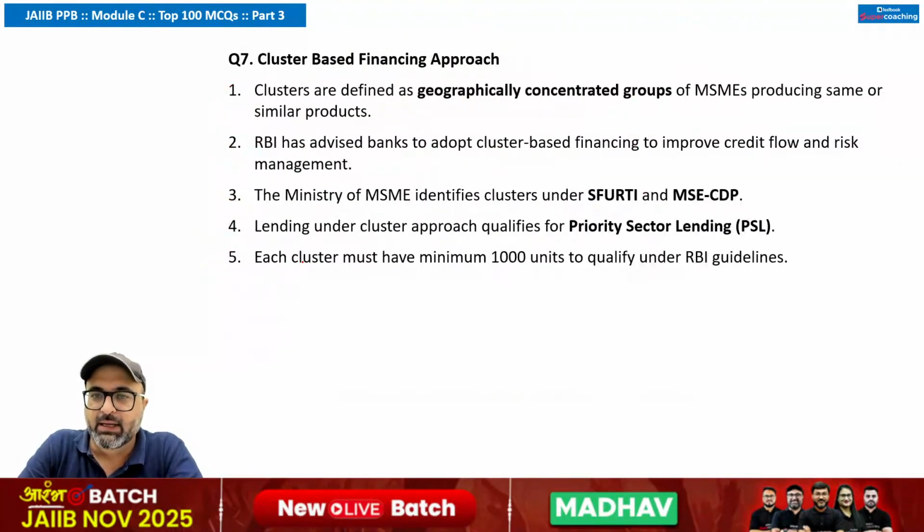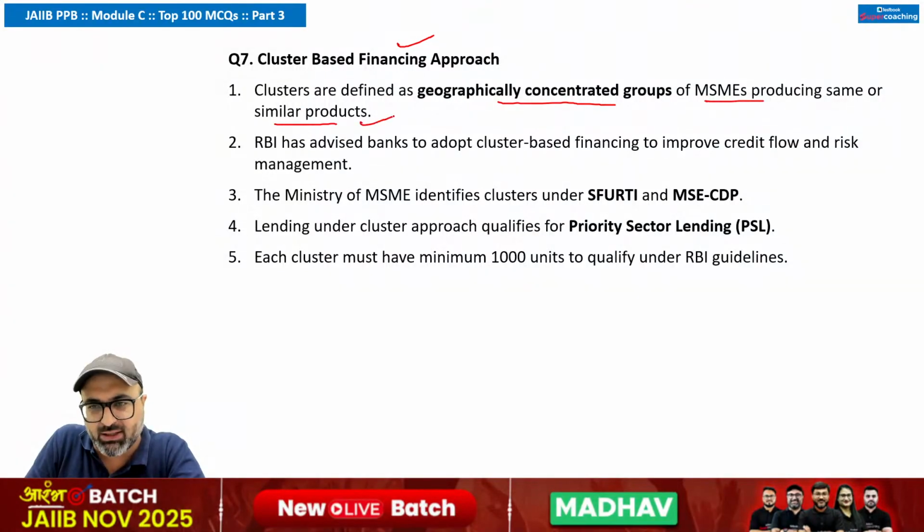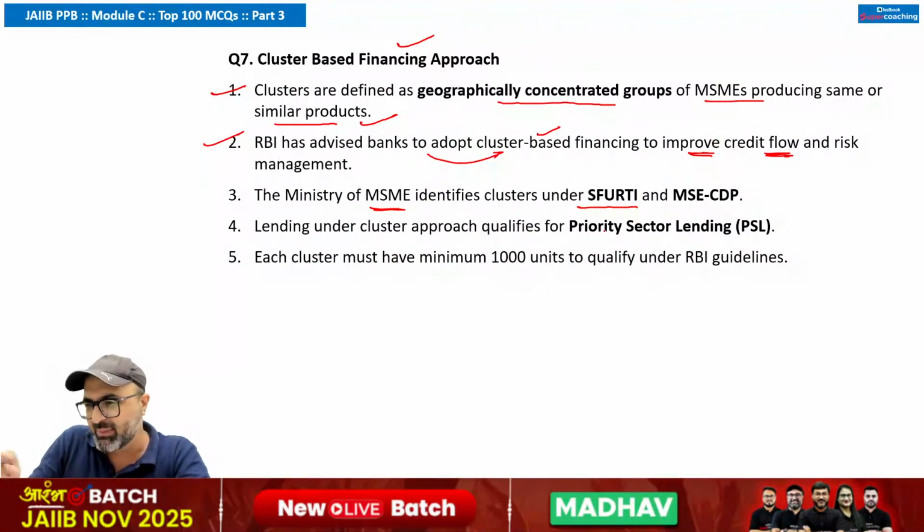Now it's fine. So the next question is cluster-based financing approach. Clusters are defined as geographically concentrated groups of MSMEs producing same or similar products. That is true. Second is RBI has advised banks that banks should adopt cluster-based financing to improve credit flow and risk management. The Ministry of MSMEs identifies clusters under SFURTI and MSE-CDP.